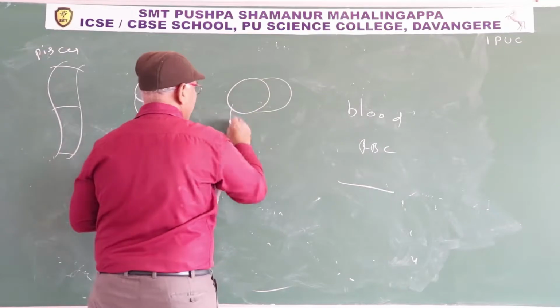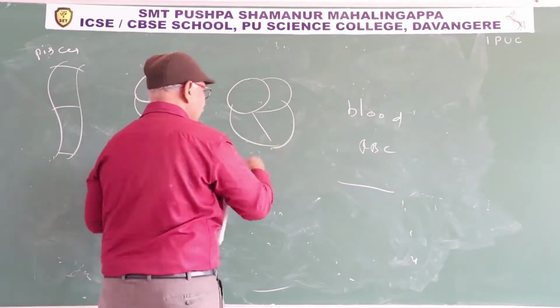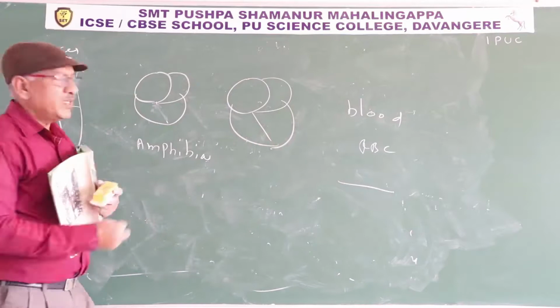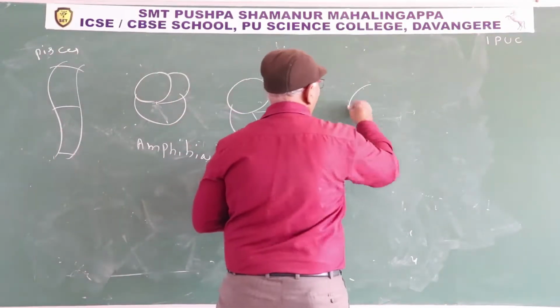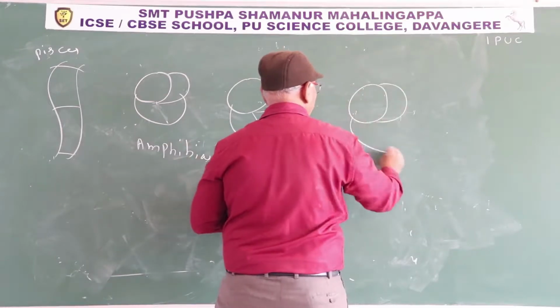In reptiles, three-chambered heart, the ventricle is incompletely divided. In crocodiles, aves and mammals, four-chambered heart.